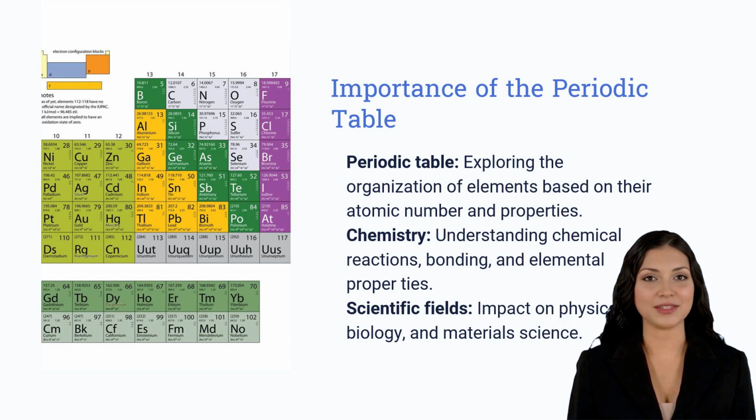The periodic table is an extremely useful tool for comprehending the behavior of elements. It provides an organized manner of exploring the connections between the chemical qualities of elements and their atomic number. The table can be used to comprehend chemical reactions, bonding, and different attributes of the elements. It has influenced a variety of scientific areas, including physics, biology, and material science. This helpful structure offers great understanding into the behavior of the elements, making it an important part of the scientific understanding of the universe.